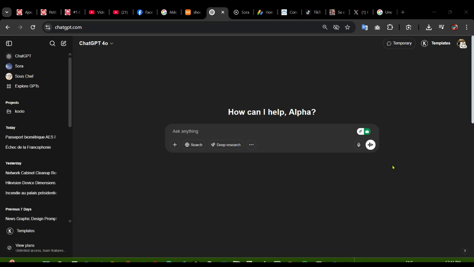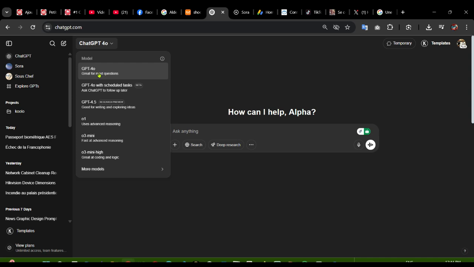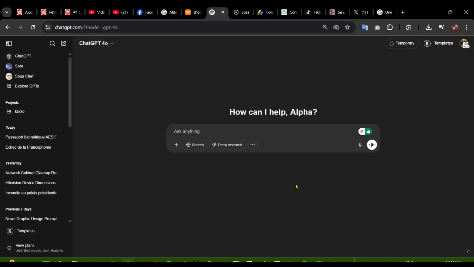Hello, ladies and gentlemen. I know a lot of you have already heard about ChatGPT 4.0. This is the one here. You can see it here. It's a new ChatGPT that can create any kind of picture you want. There are a lot of features on this new GPT 4.0, so we are going to start. You can do a lot of things on this.